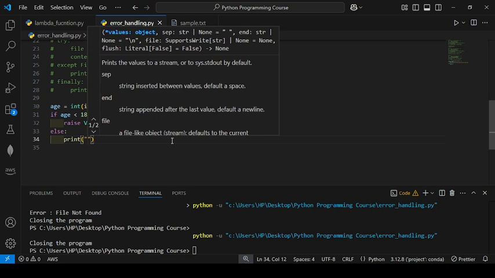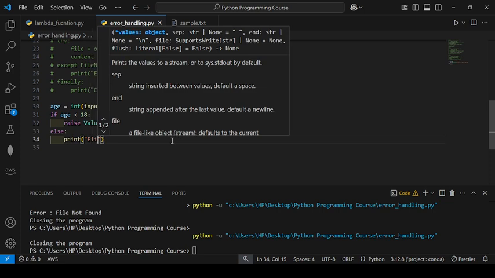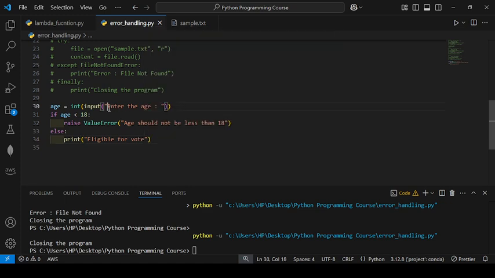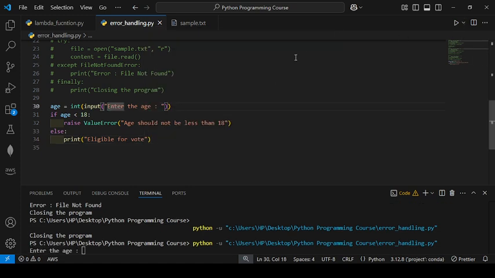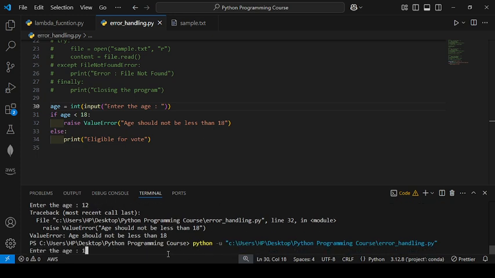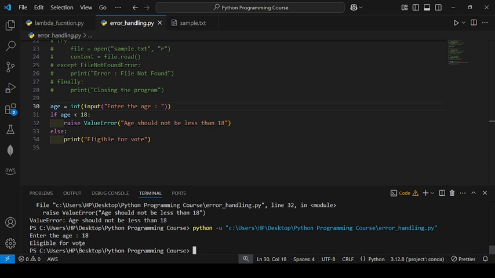If I talk about voting of a person, in India voting age is 18. More than 18 you can give a vote. So I write eligible for vote. Okay, so I will run the code. I have to enter the age. I enter the age 12. So you will get age should not be less than 18. I will write 18. Yeah, so eligible for vote.